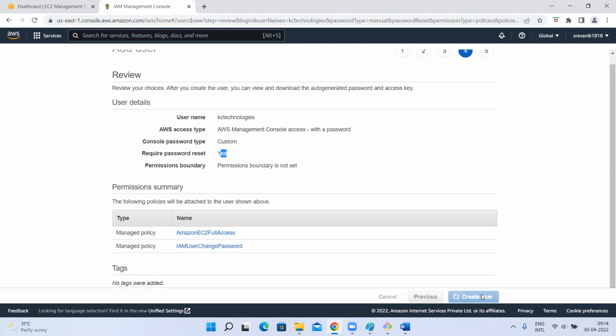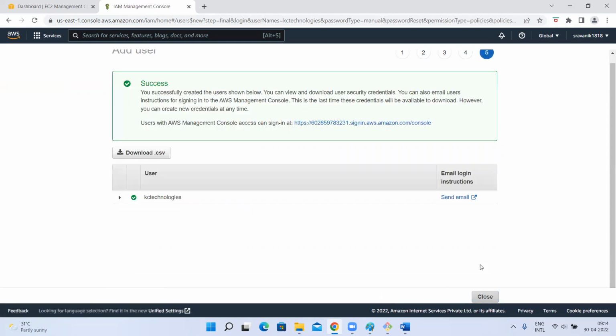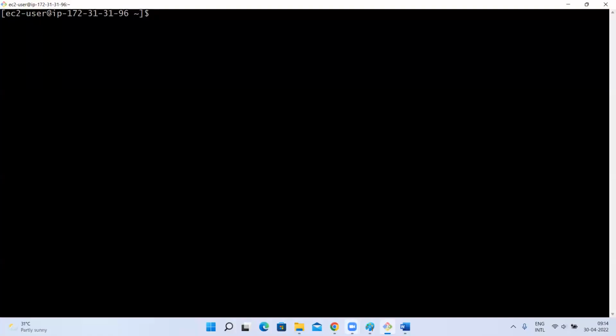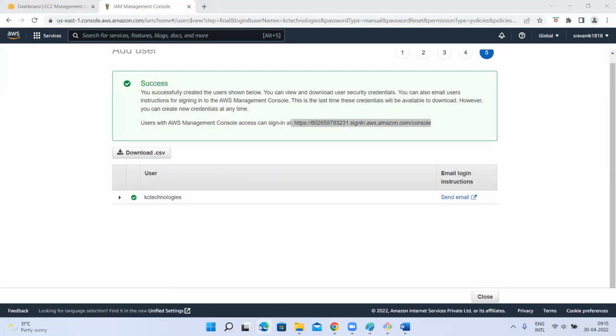Create user. Right, I created a user. This is the login access that the user has to use. See, now I'll go to one more browser. I'll use a new browser as the new KC Technologies user. I'll try to log in. I'm going to give the AWS console login.